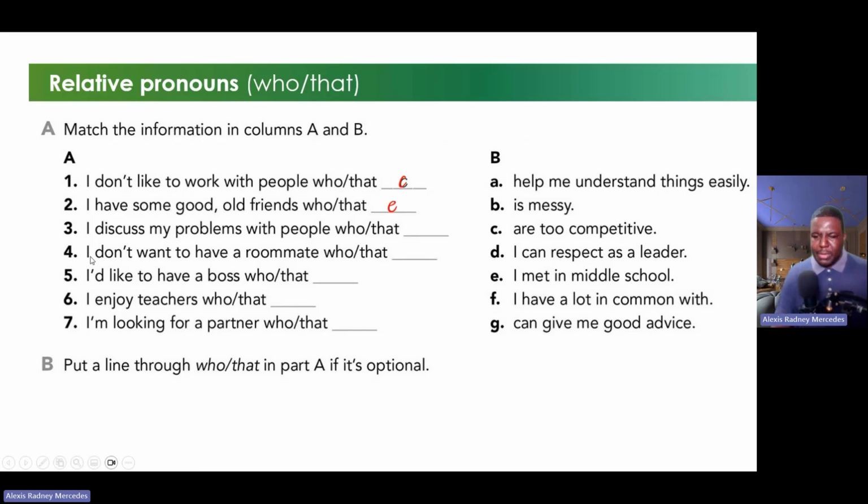Let's go with number 3. I discuss my problem with people who or that. Very good. Letter G. Can give me good advice. Makes sense. Let's go to the next one. I don't want to have a roommate who or that. Yes. It's messy. Nobody likes that. Number 5.